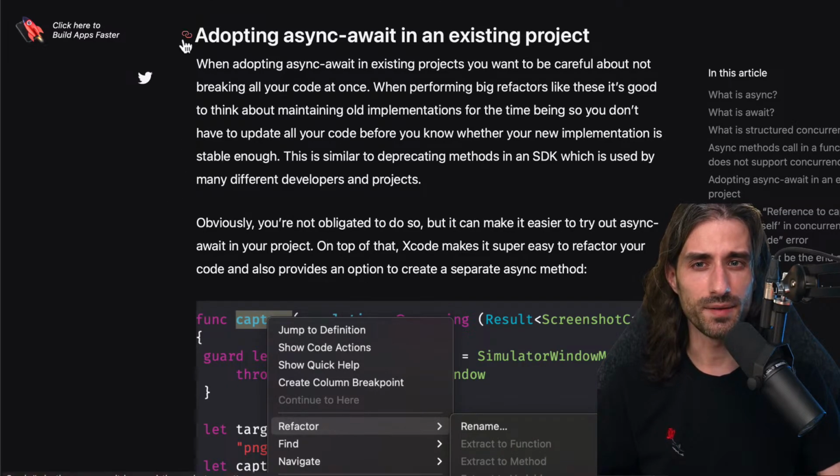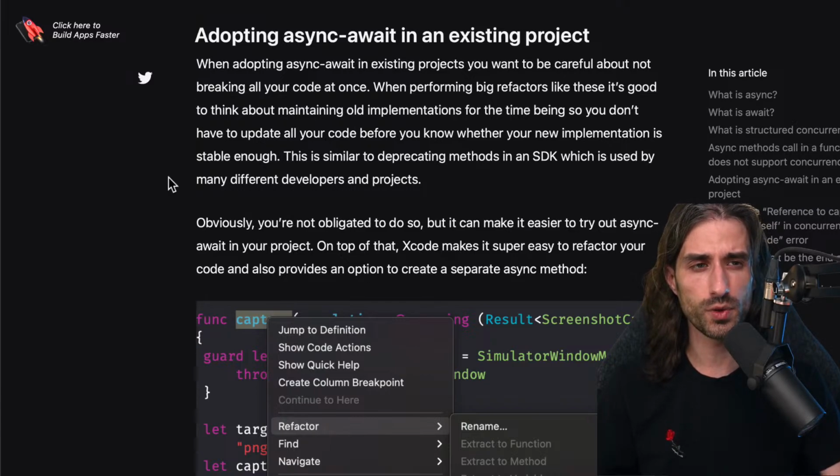Okay, let's keep going. So adopting async await in an existing project. When adopting async await in existing projects, you want to be careful about not breaking all your code at once. When performing big refactors like this, it's good to think about maintaining all implementations for the time being, so you don't have to update all your code before you know whether your new implementation is stable enough. This is similar to deprecating methods in an SDK, which is used by many different developers and projects.